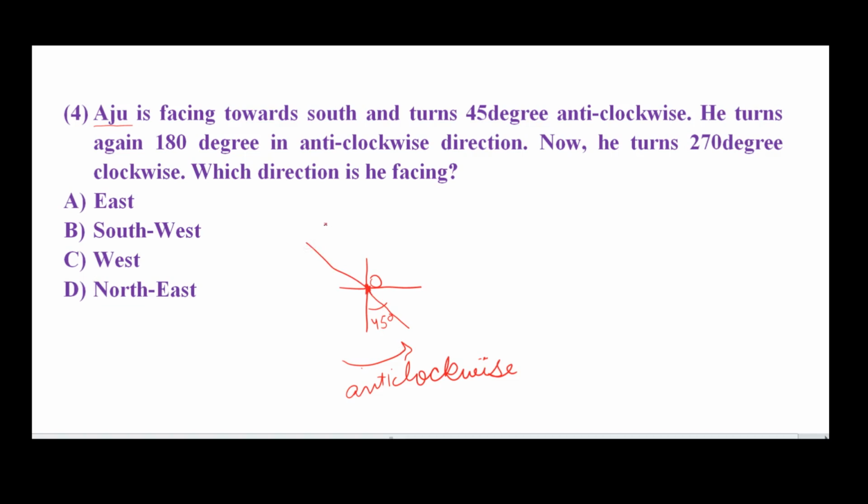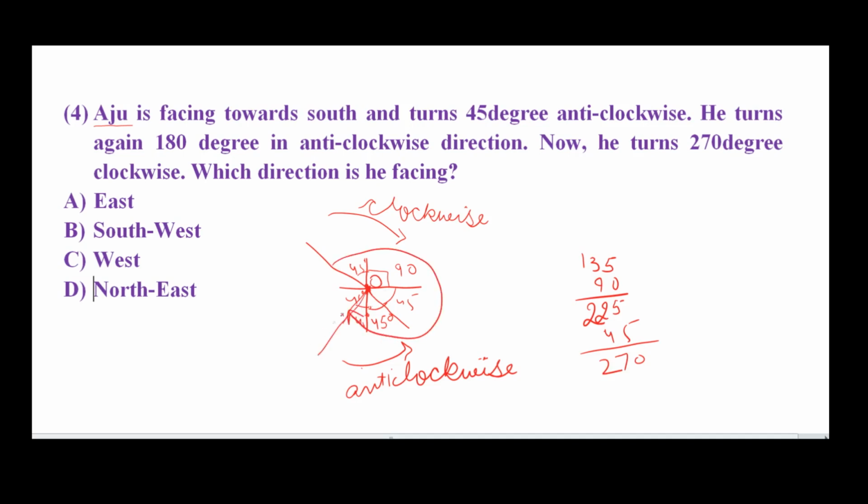Now he turns 270 degrees in clockwise direction. We know that this is our clockwise direction. We know that the distance between two directions is 90 degrees. This is our 45, this is our 90. This is 45, 45. If we add 90 plus 45, it is 135. 135 plus 90 is 225. At this point 225. And if we add 45, he is facing in the southwest direction from the starting point. So B is the right option for this question.